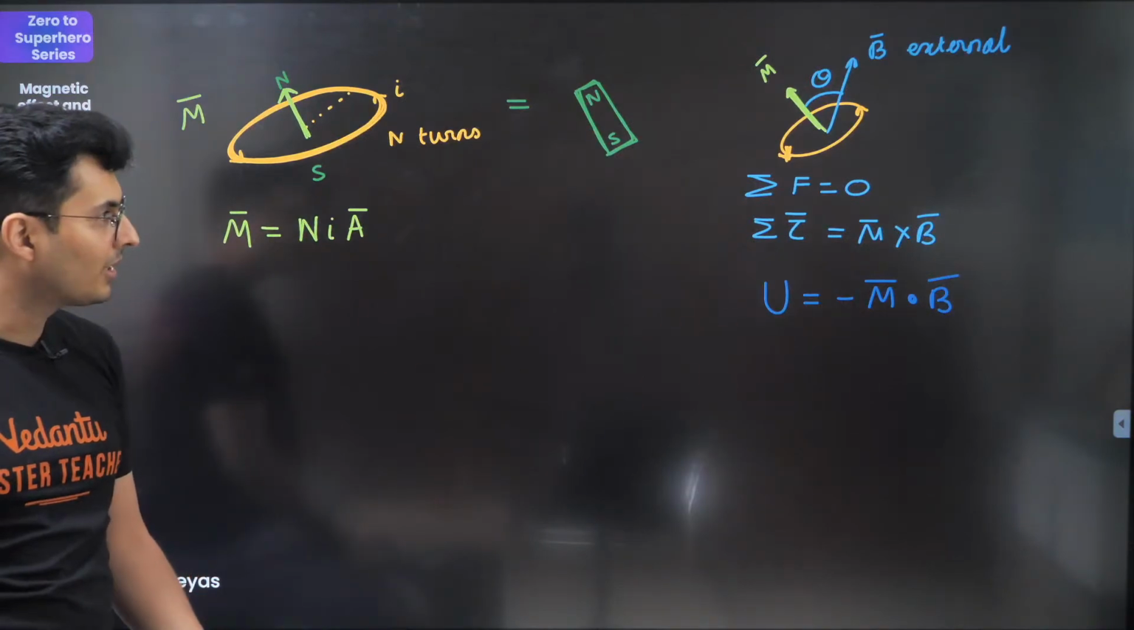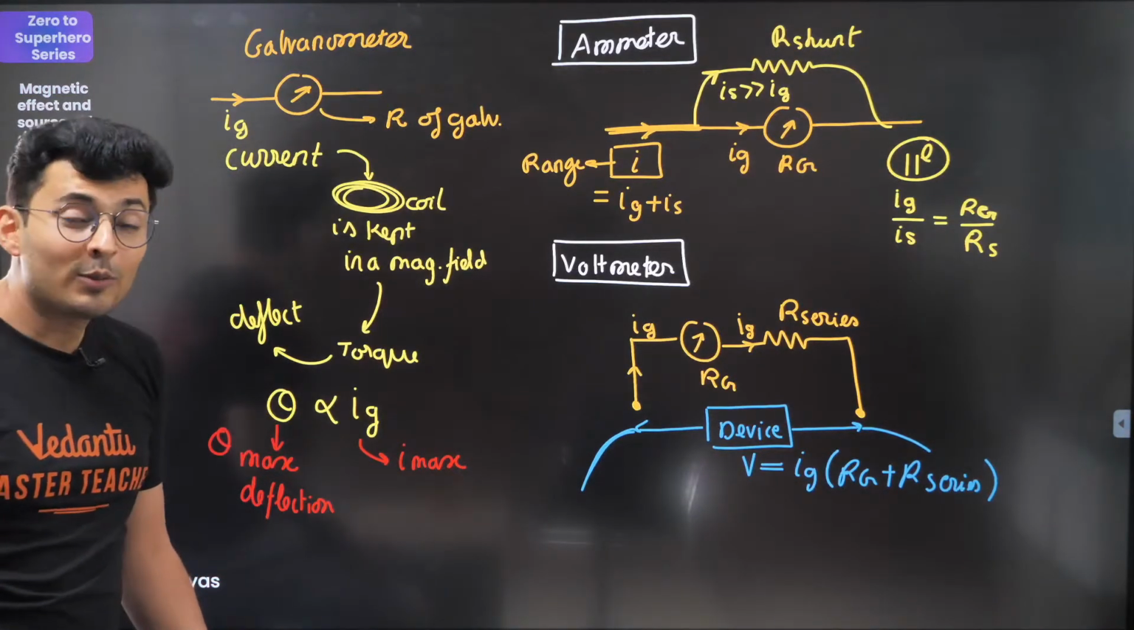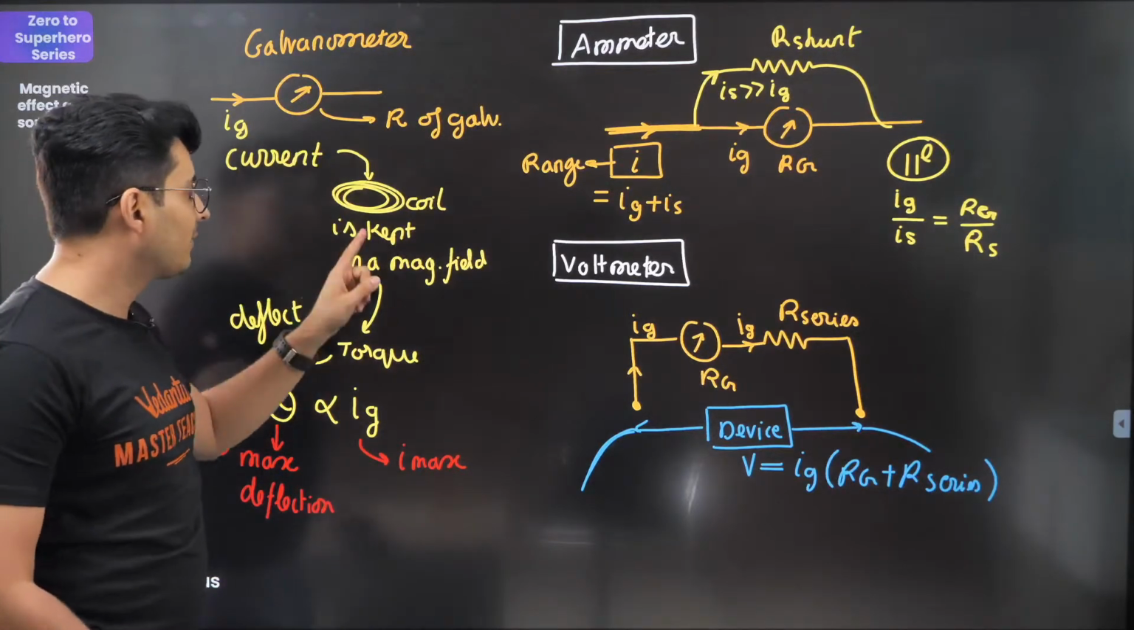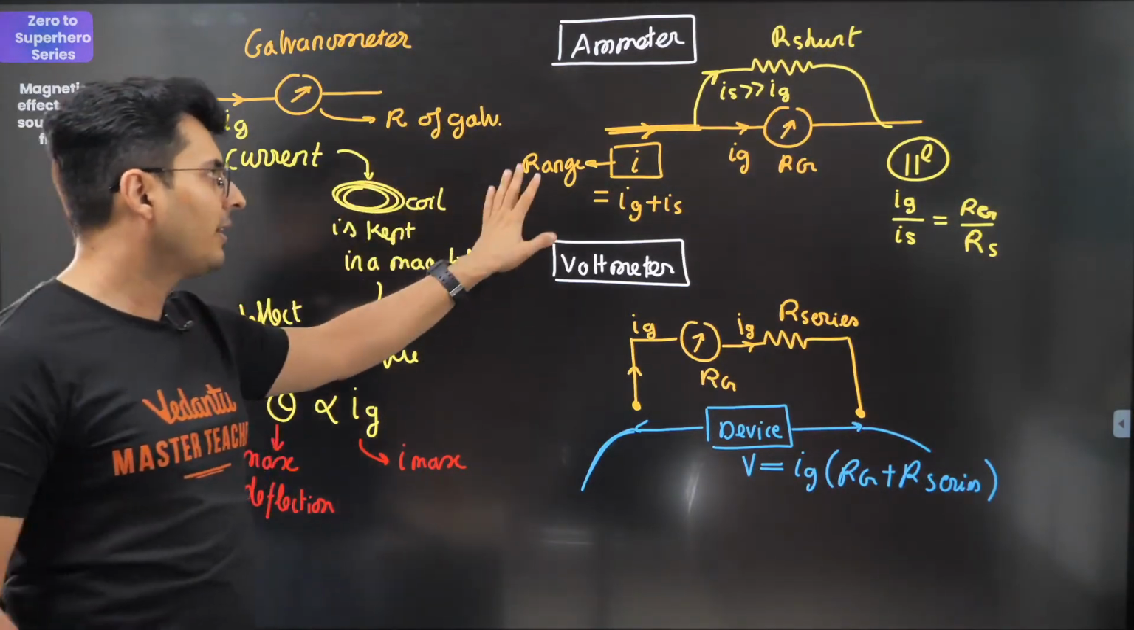Alright, so now we have to move to the last part, which is your instruments. Let's talk about galvanometer first, and then we'll go to ammeter and voltmeter.